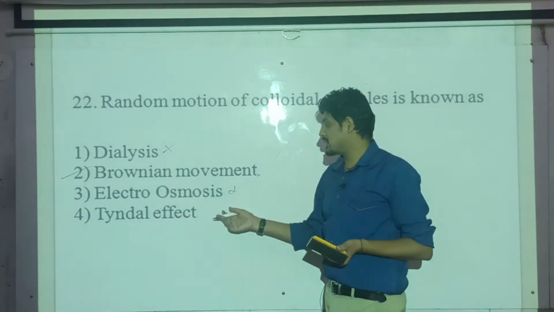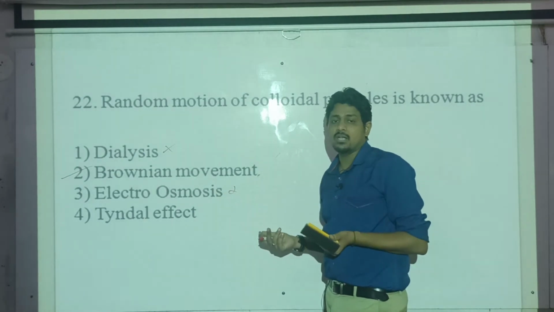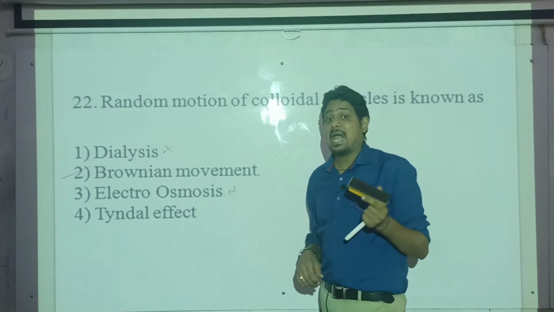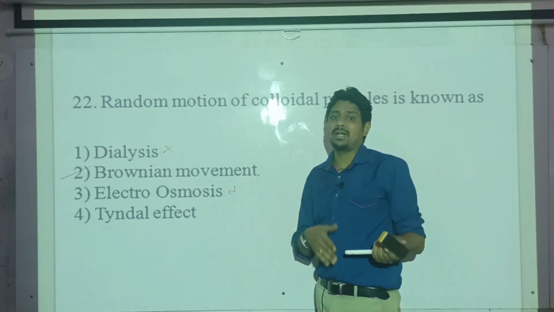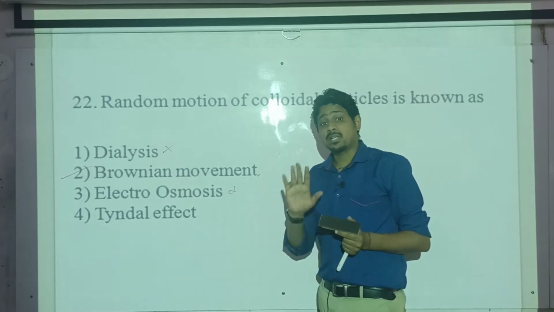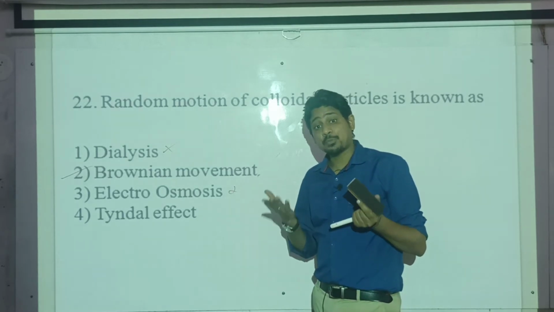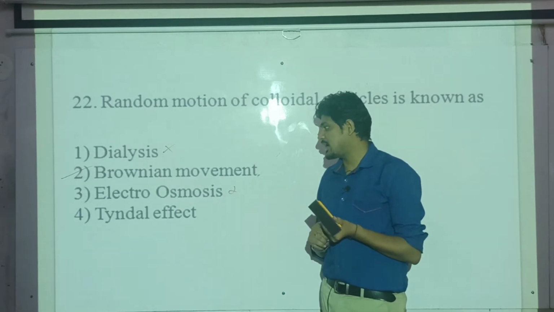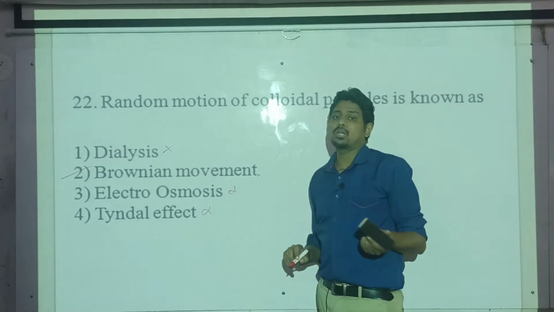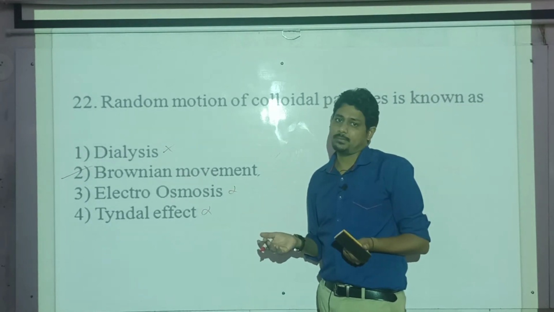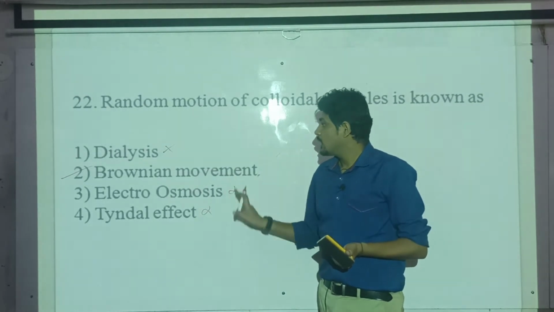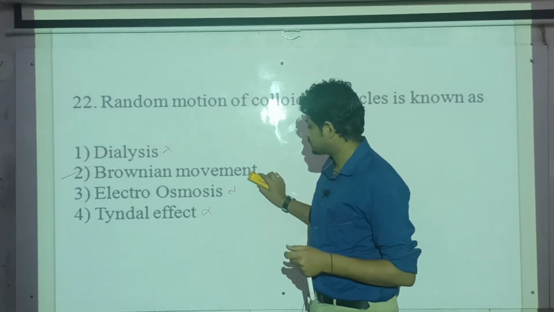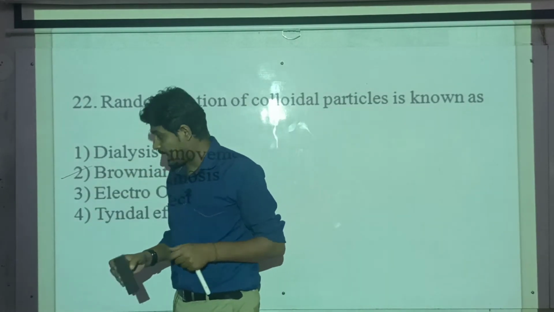Electroosmosis. What is electroosmosis? It is a process wherein we pass the electric current through the colloidal solution, and the colloidal particles do not move. What is moving? The dispersion medium particles are moving. That is called electroosmosis. Then the Tyndall effect: colloidal particles will scatter the light. So these three cannot be. Random motion of the colloidal particles is called Brownian movement. So option number 2 is again the answer.